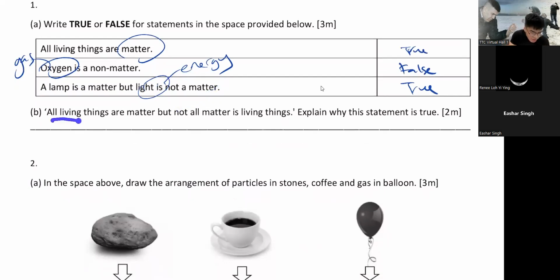So B, all living things are matter, but not all matter is living things. Explain why this statement is true. So 2 marks here. Why are all living things matter? Because all living things, like I said, have mass. You must have 2 characteristics: they have mass and occupy space.